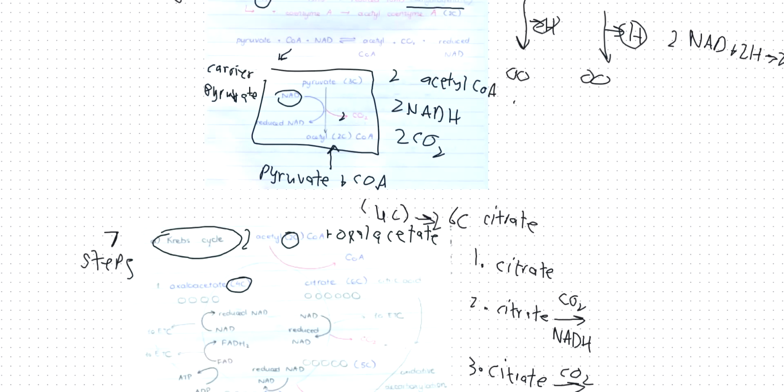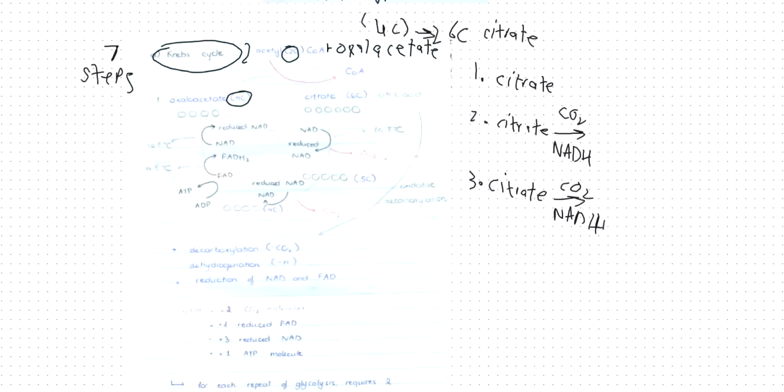So right here, I have 2 citrate molecules. Whatever is being produced will multiply by 2 because there are 2 molecules in each step. So 2 molecules of citrate will make 2 molecules of CO2 and 2 molecules of NADH. Again, step 3 also makes 2 molecules of CO2 and 2 molecules of NADH.